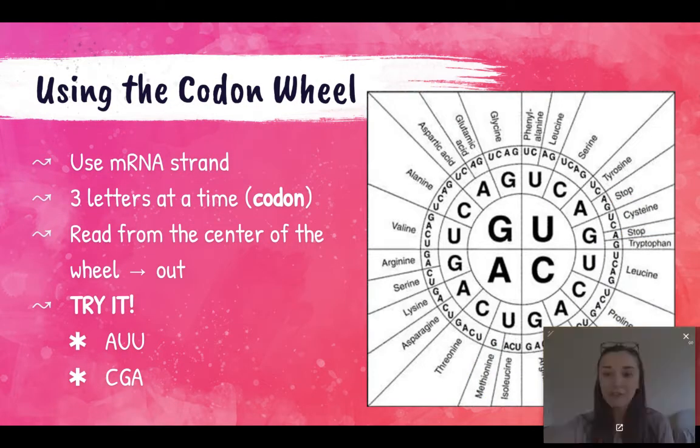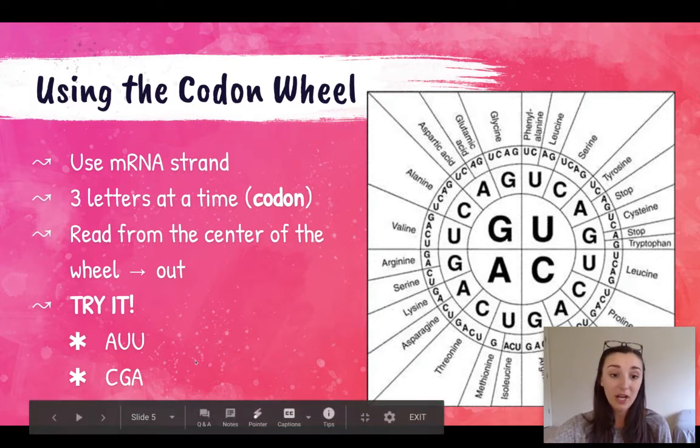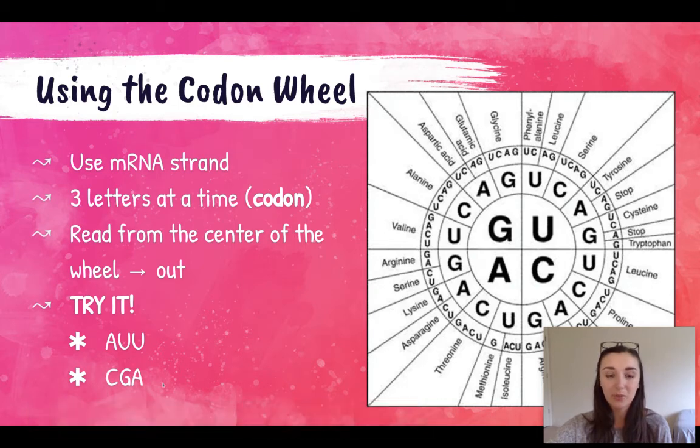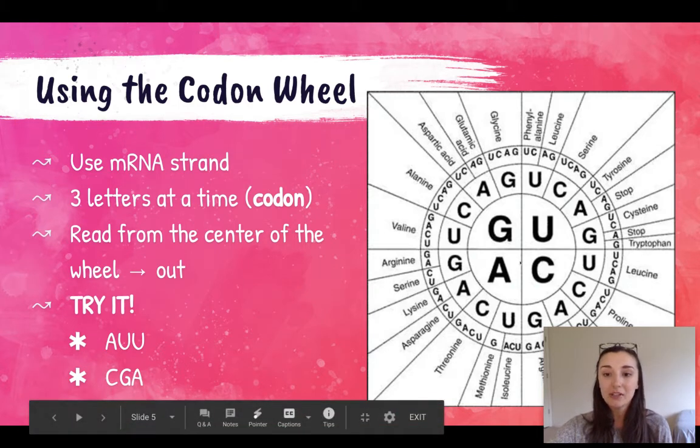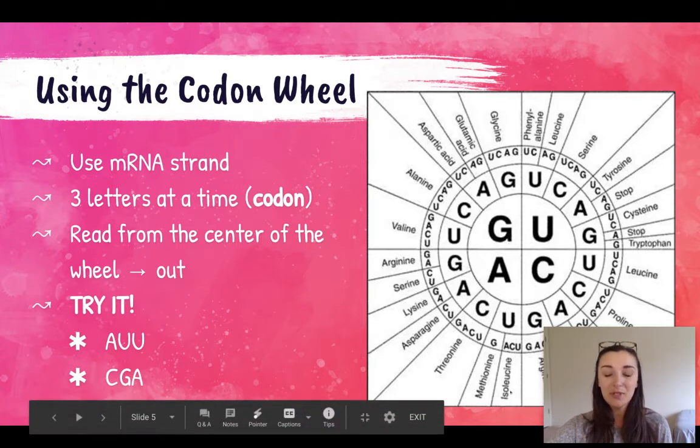All right, if you are still feeling uncomfortable using this codon wheel, we're going to quickly recap it, so hopefully we'll clear some stuff up. Make sure that you're using it with your mRNA strand, not tRNA, not DNA. You're reading 3 letters at a time. Remember, those are your codons. And you use this wheel from the center out. So we're going to try it together with AUU, and then you're going to try it on your own with CGA. So for AUU, I'm going to the center of my wheel and finding A. Then within this quadrant, I go out to U and out once more to another U. And AUU, that codon, calls for the amino acid isoleucine.